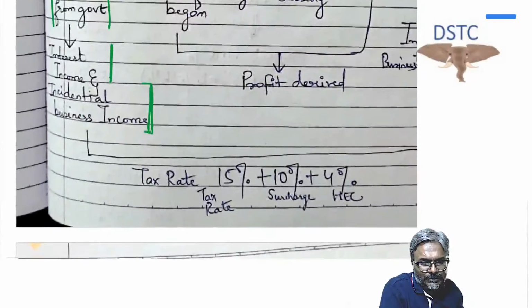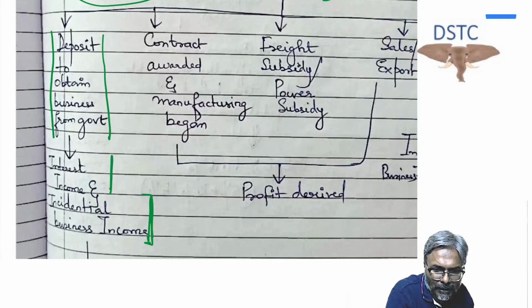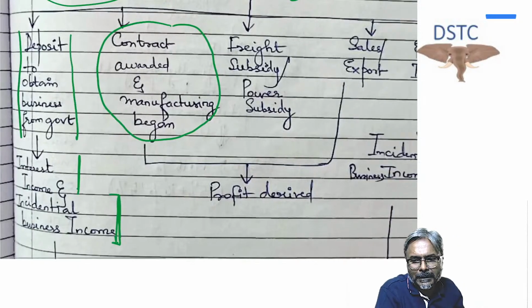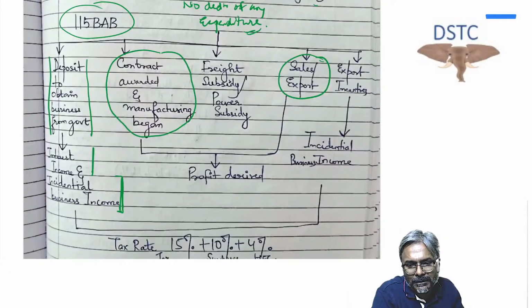Now, accordingly, students, if you see very carefully, in this context, the contract has been awarded and manufacturing has begun. And thereafter, from manufacturing there is a sales and export.